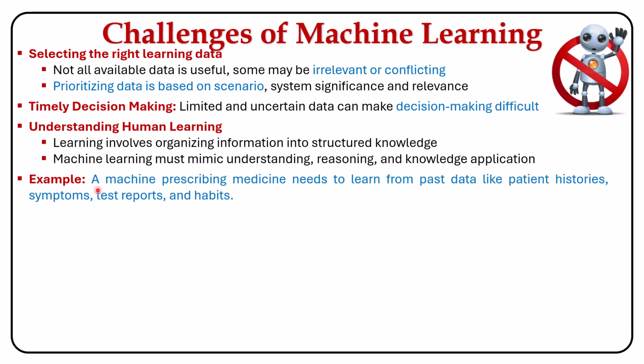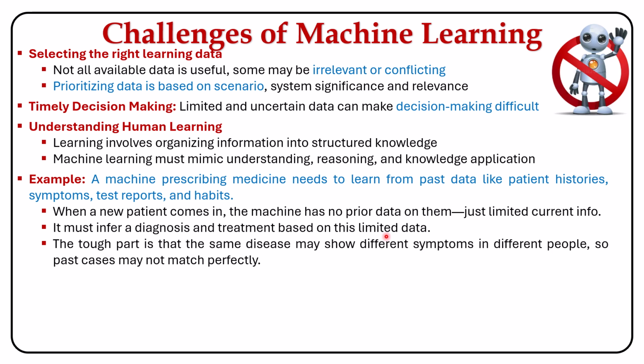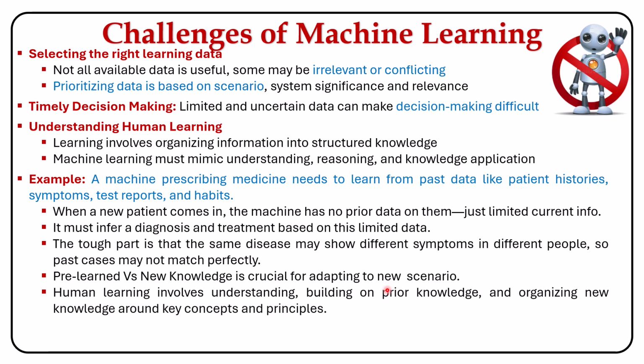Let's consider an example here. A machine prescribing medicines needs to learn from past data like the patient's history, symptoms, test reports, and habits. When a new patient comes in, the machine has no prior data on them, so it has only limited information. It must infer a diagnosis and treatment based on this limited data. The tough part is that the same disease may show different symptoms in different people, so the past cases may not match perfectly. Pre-learned versus new knowledge is crucial for adapting to new scenarios.